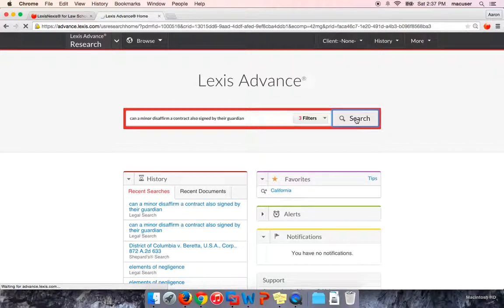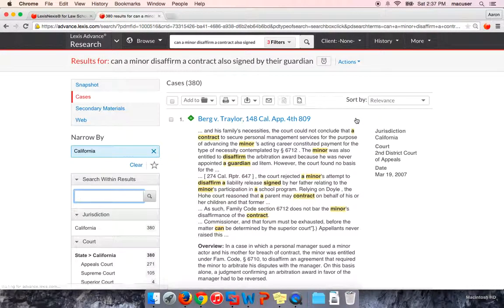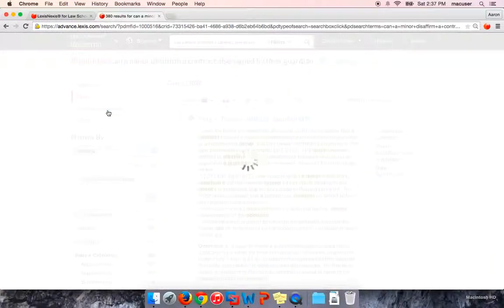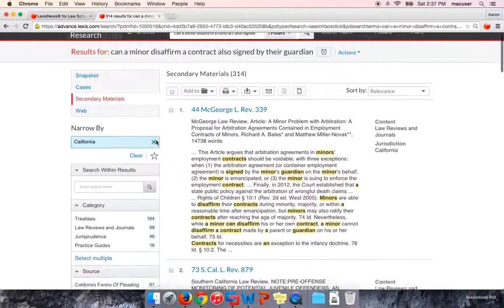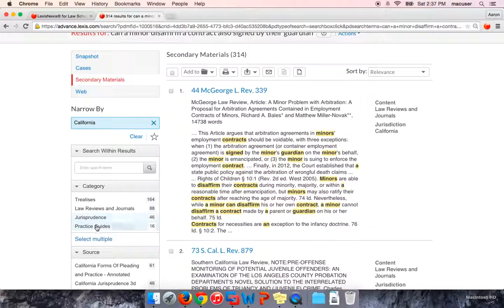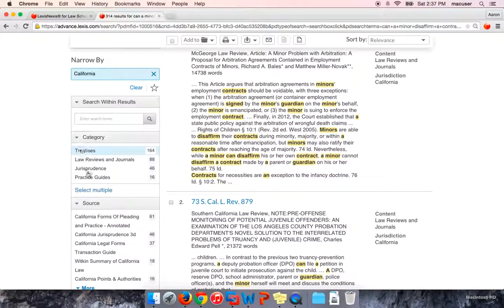Okay, so I mentioned secondary sources. Again, in terms of any general research assignment that you ever receive, either as a student or an attorney, generally the treatise, the jurisprudence, the practice guides, those are all going to be really helpful jumping off points. So here you see everything in secondary materials together at first. So here we have 314 total results. But here under category, you can pick and choose things that you may want to focus on.